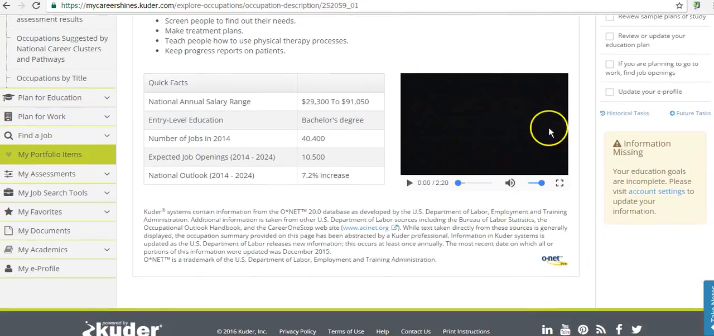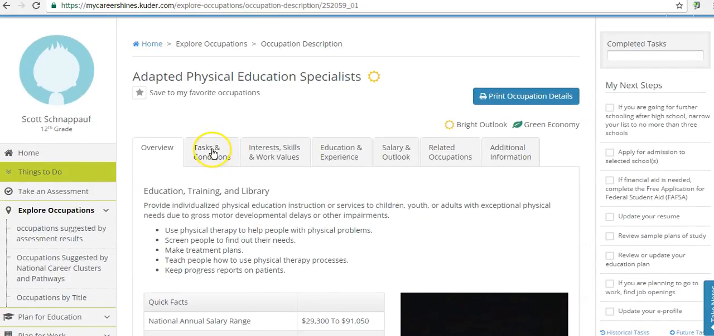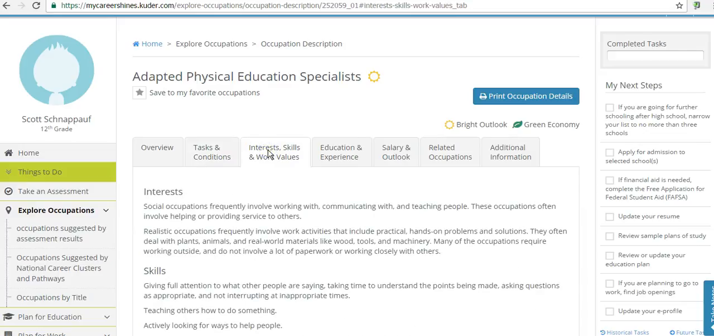They've got these great little 1 or 2 minute videos that show you what they do. What is the national annual salary range? What kind of education do I need for this job? How many jobs are available in this field? And is it a growing field? And this one certainly is indeed. And then if we wanted to spend more time taking a look at the career report, we can take a look at the additional information under each of these tabs. What are the working conditions and tasks involved? What are the interests, skills, and work values?